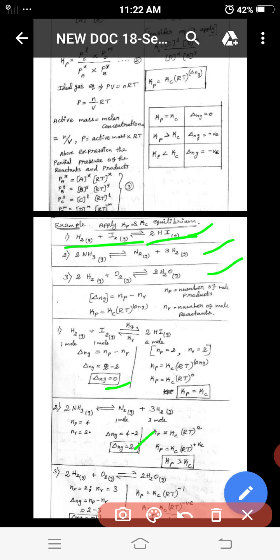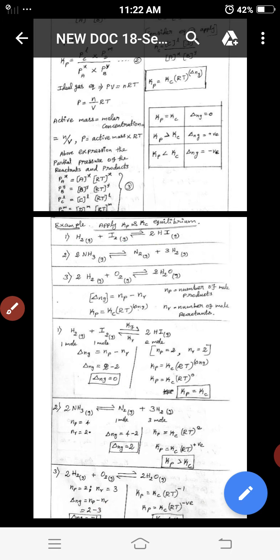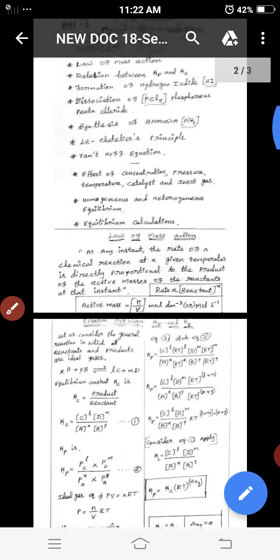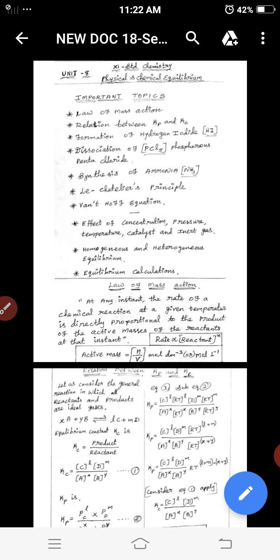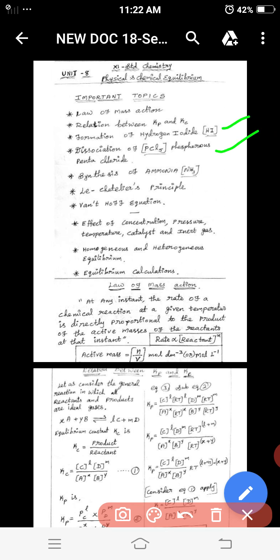Most of these are important. Thank you to all students. The next session will discuss the formation of hydrogen iodide, PCl5 and ammonia synthesis. These 3 questions are 5 mark questions, most important. Thank you to all students. Next class we will discuss them.